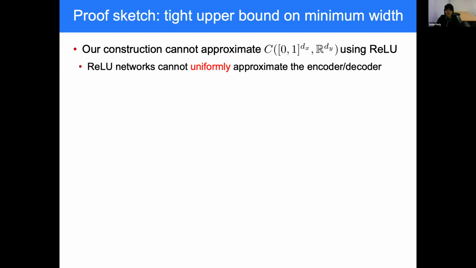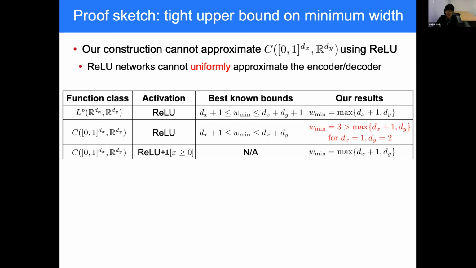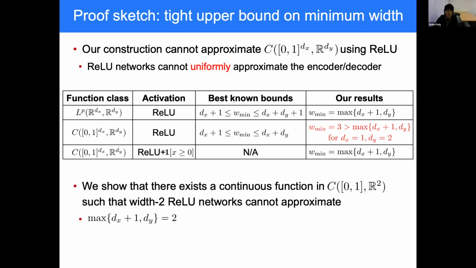However, our construction cannot approximate continuous functions in the uniform norm because our construction of ReLU networks cannot uniformly approximate the encoder and the decoder. And as I introduced before, width maximum over dx plus 1 and dy of ReLU networks is probably insufficient for approximating continuous functions in the uniform norm in general. So we prove this by providing a counterexample function from the unit interval to R2 that width-2 ReLU networks cannot approximate.